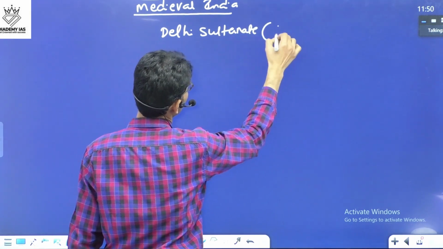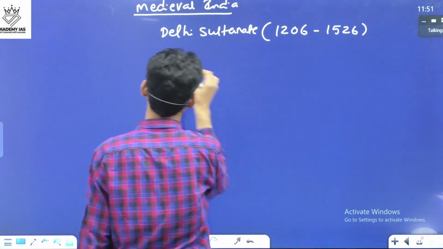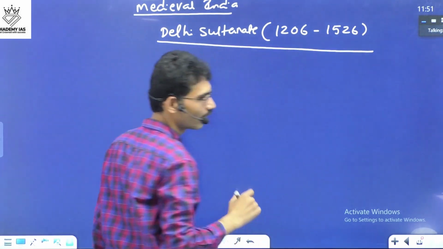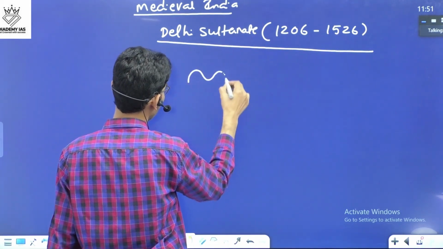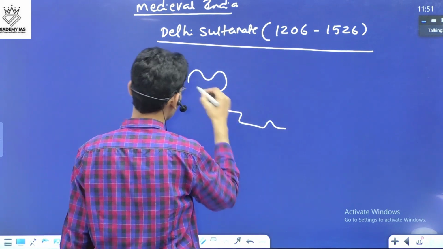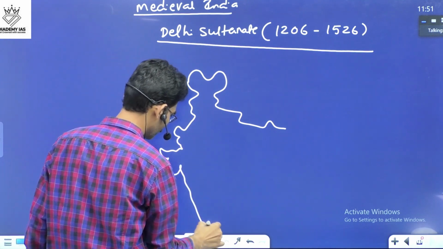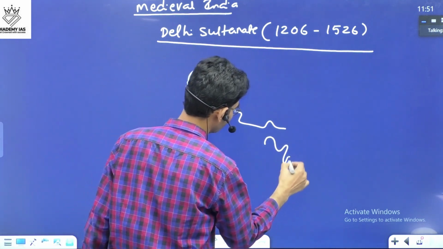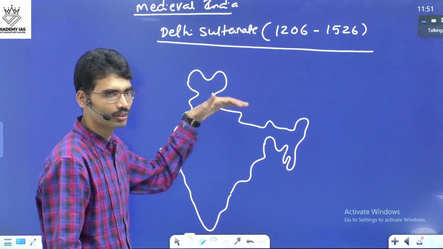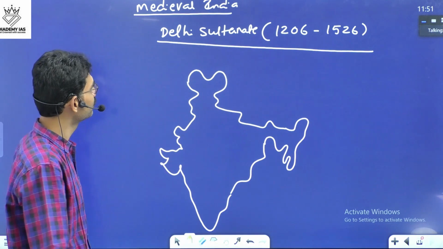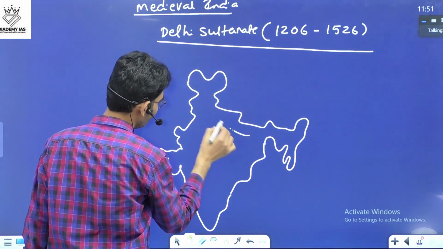Delhi Sultanate, 1206 to 1526. And geography, in which geographical location these people ruled. Without an India map, you cannot imagine exactly. So whatever happened, we have to apply that development to this land. 1206 to 1526.